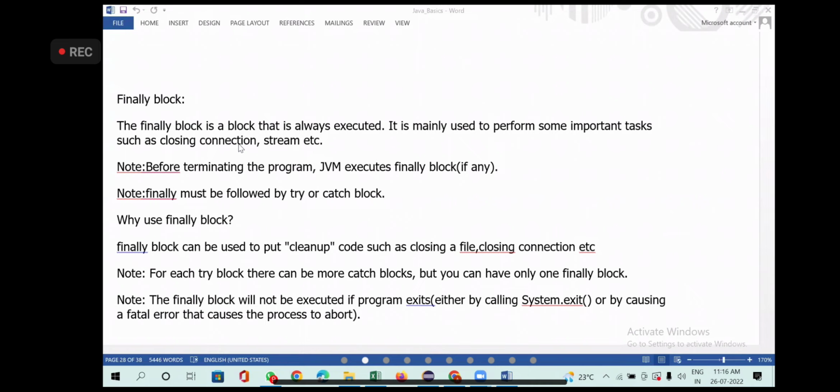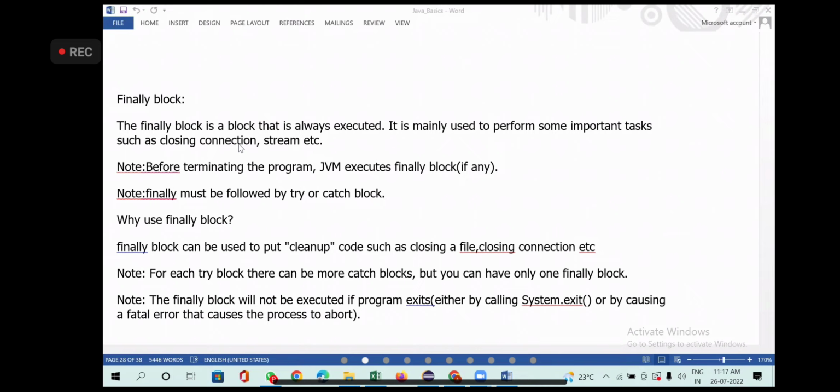Whenever I'm doing automation, most of the time we don't do it. But in case you are doing any connectivity with the database, you are opening a connection with the database. Then whenever you execute all your automation test cases, you need to make sure you close the database connectivity. That is clean up code, and that is mostly why we use the finally block.